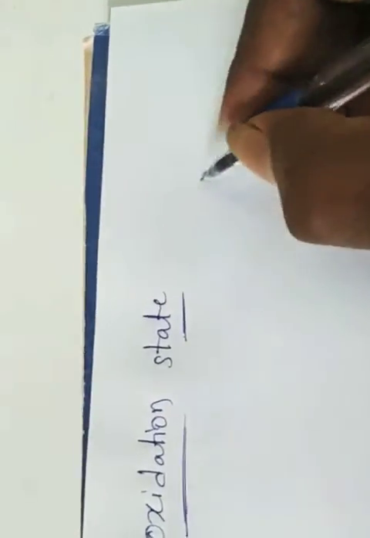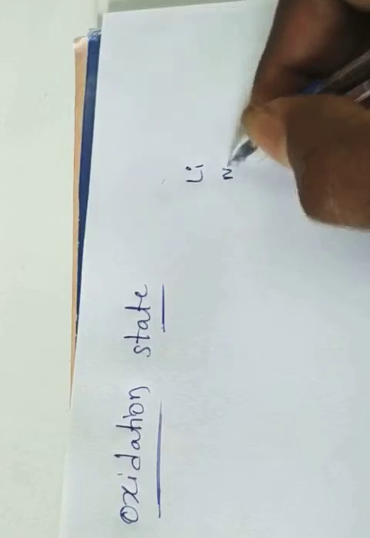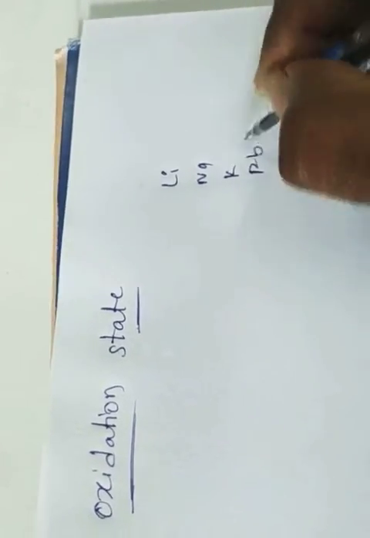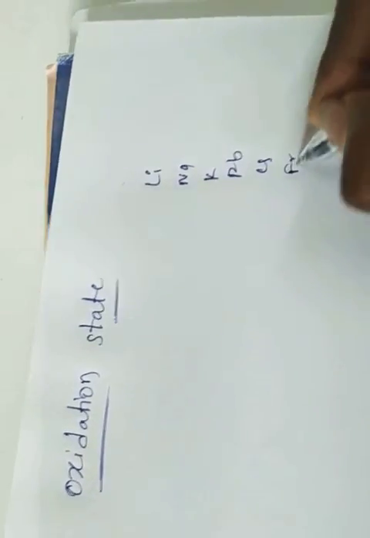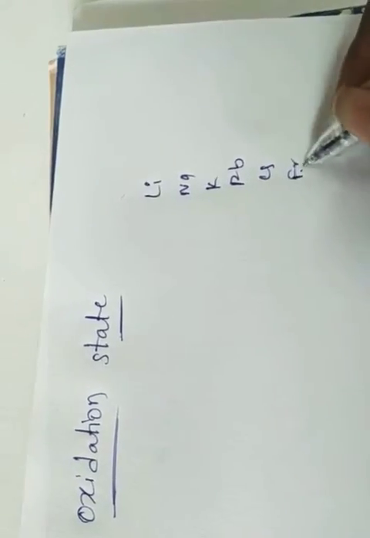We already discussed them: lithium, sodium, potassium, rubidium, cesium, francium. In their valency shell, they have only one electron, which is lost from the s orbital. Francium is a radioactive element.